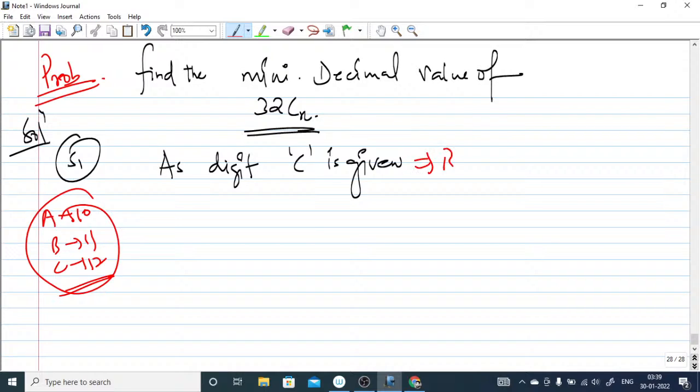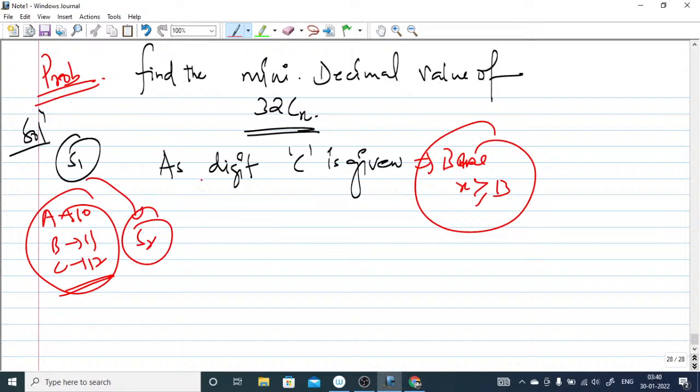So from here we can judge, we can anticipate that the base of the number system can be 13 or greater than 13. Your step number 2 will come after this. This is the first observation you have to keep in mind. The moment you see the question, you must be able to make an observation like this. The base is always greater than the digits given in the number system. As the maximum digit is C, the base must be greater than 12, so it cannot be 12.